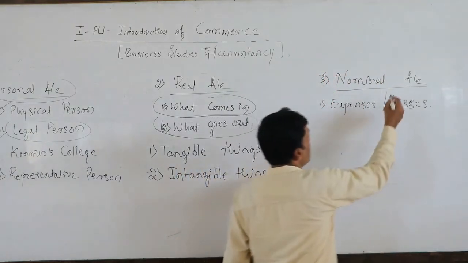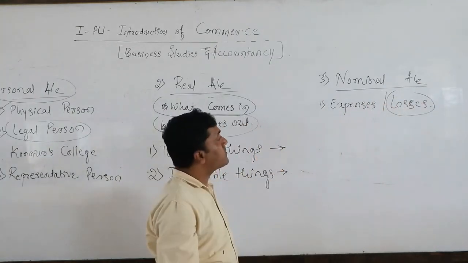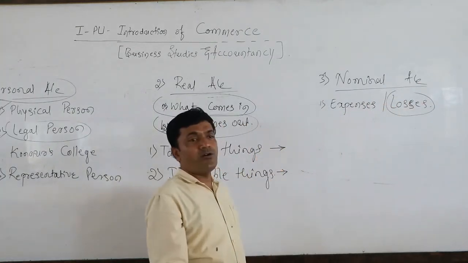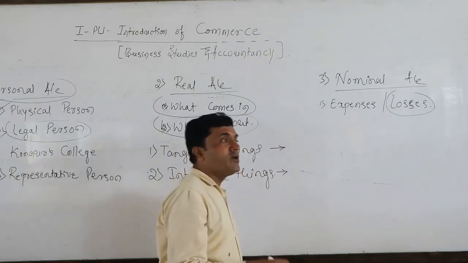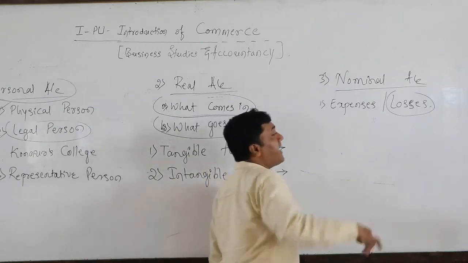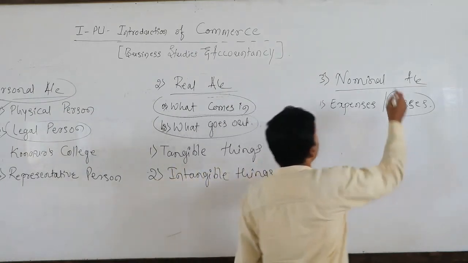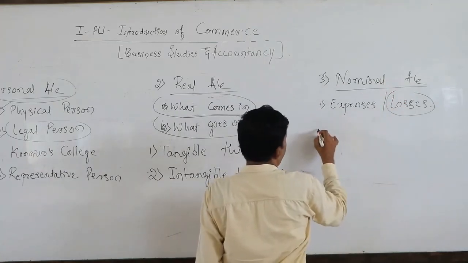Loss is also a resultant figure. We don't know whether it will be a loss or a profit. This kind of situation is called a result. Result comes under nominal. So the second one is